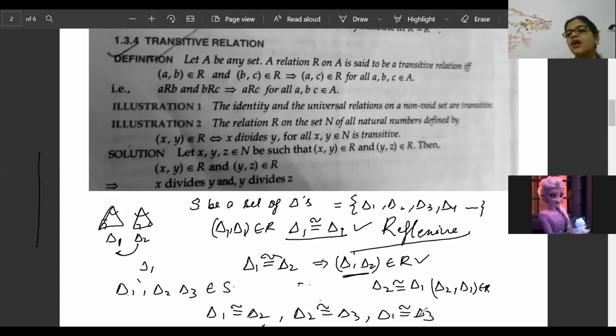Vishika is telling yes, beta. That means without seeing a question, you have solved it. Can you understand the level of your understanding? And you know what? This question already came in CBSE. The set of triangles, will it be equivalence? Yes, because it is satisfying reflexive, symmetric, and transitive.